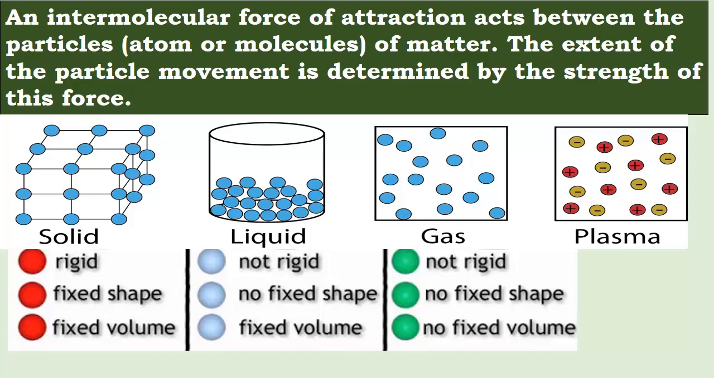But if you observe gas, children, here the intermolecular force is very weak. As a result, particles can move very freely, and hence it is not rigid, it has no fixed shape, no fixed volume, but yes, it also flows like liquid. The fourth state is plasma, where it is in the ionic form.